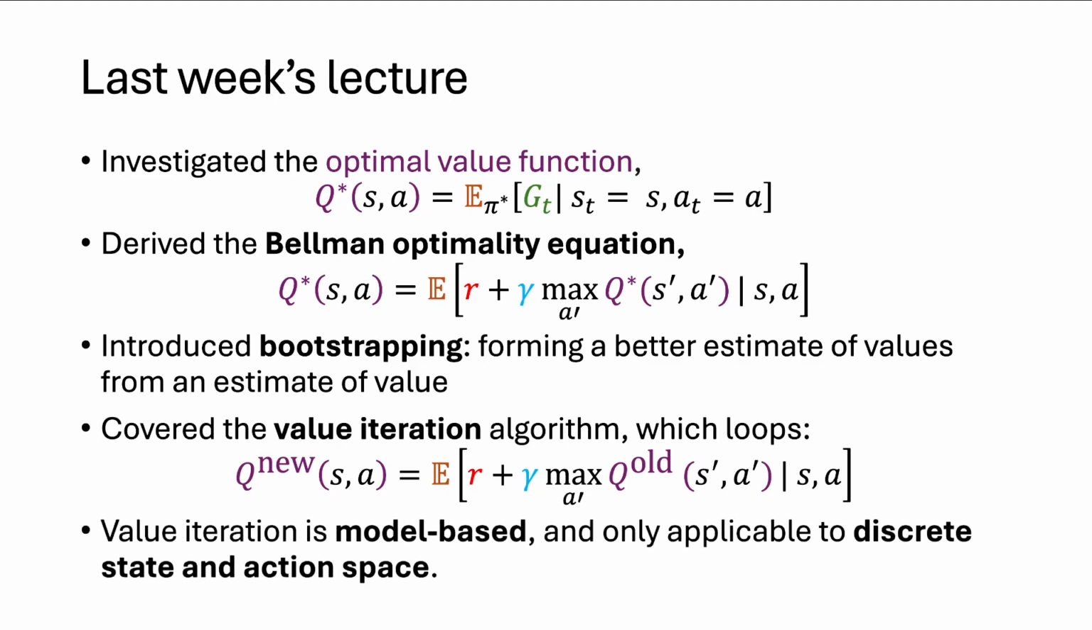Value iteration is model-based and only applicable to discrete state and action spaces. Why is it model-based? Well, it requires taking an expectation over future transitions. So it requires taking an expectation over the reward and next state S prime given a particular state action pair SA. We're going to recap both the Bellman optimality equation and value iteration shortly.